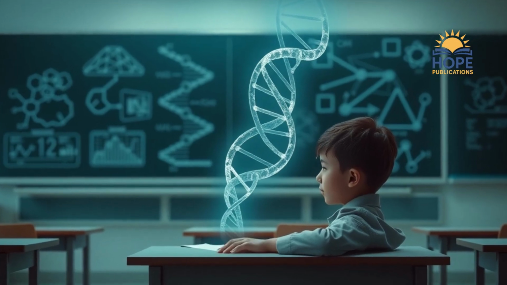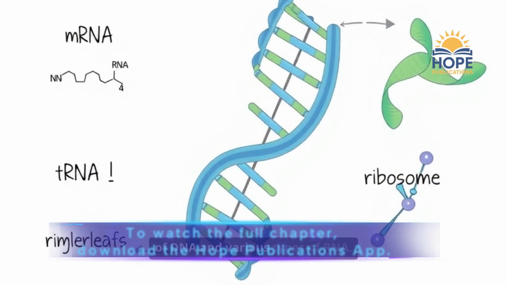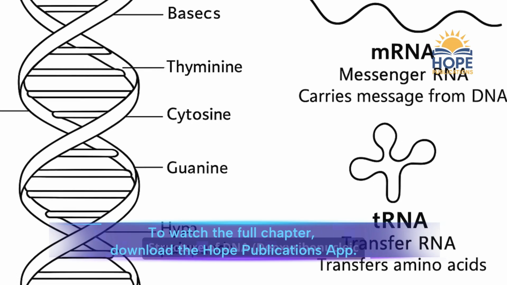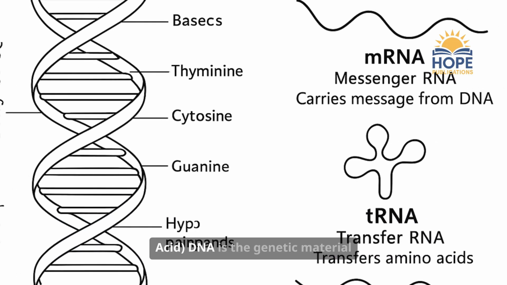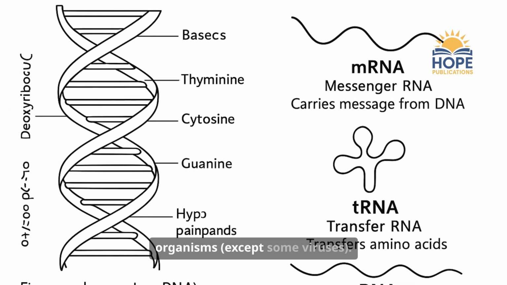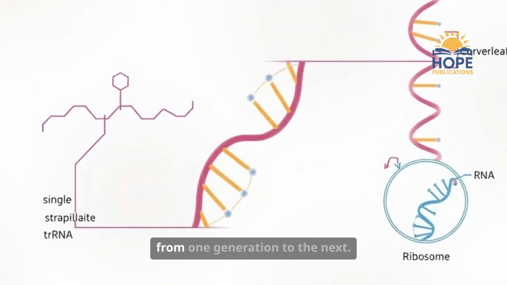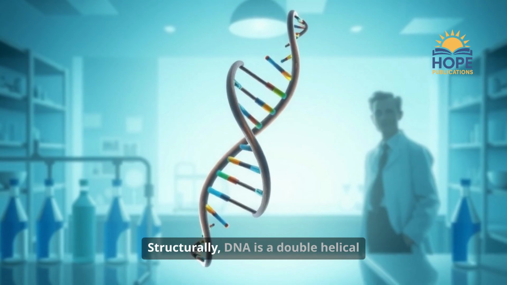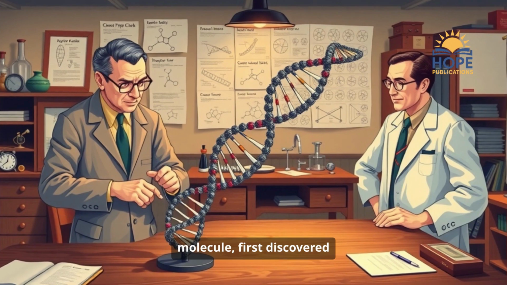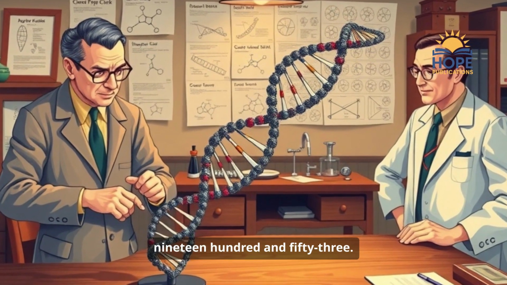Can you tell? 1. Sketch and explain the structure of DNA and various types of RNA. Structure of DNA: deoxyribonucleic acid. DNA is the genetic material found in almost all living organisms, except some viruses. It carries hereditary information from one generation to the next. Structurally, DNA is a double helical molecule, first discovered by James Watson and Francis Crick in 1953.